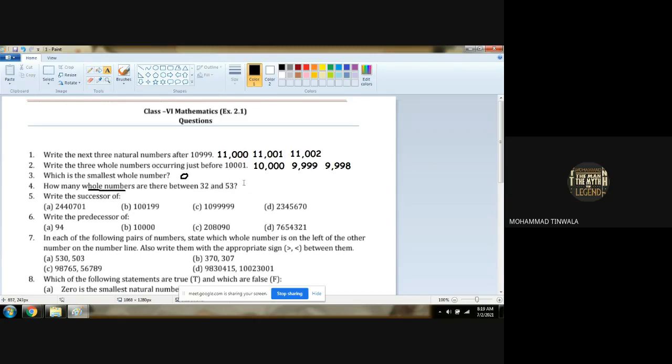Between 32 and 53 we have to write all the numbers here.